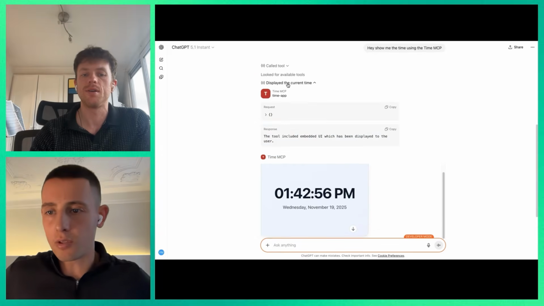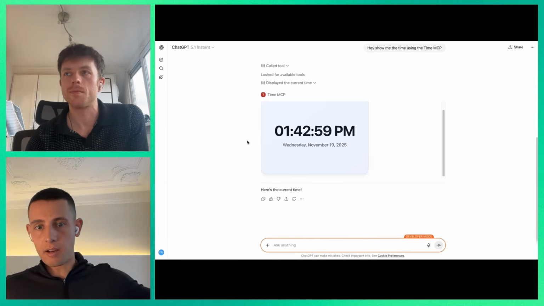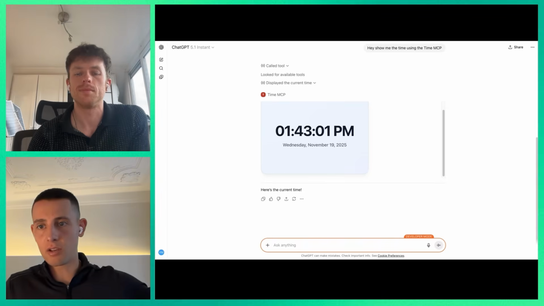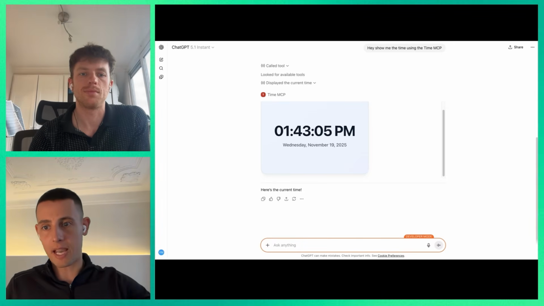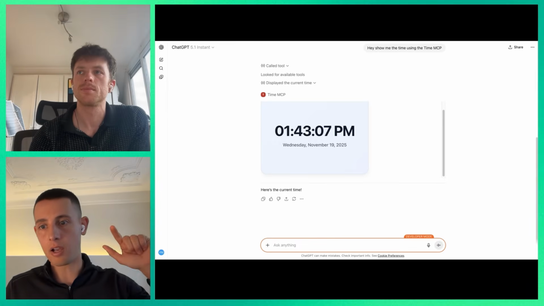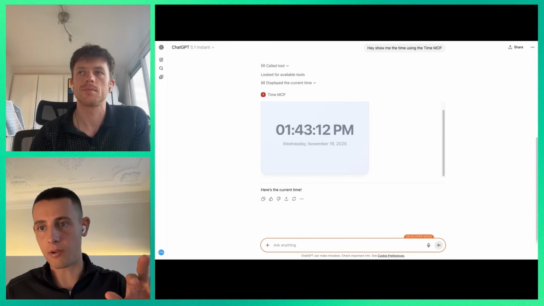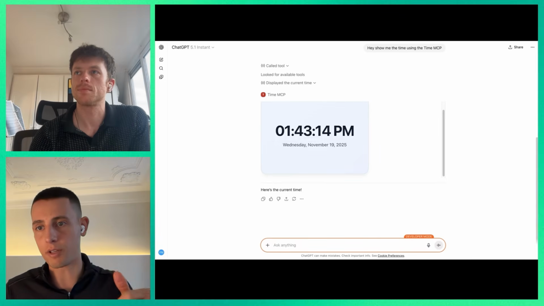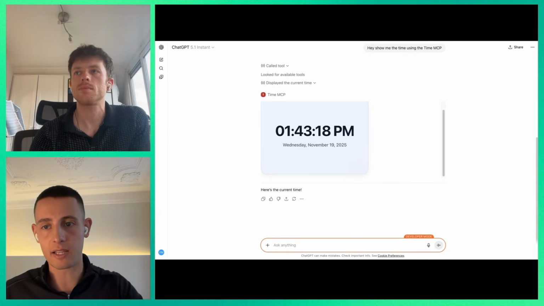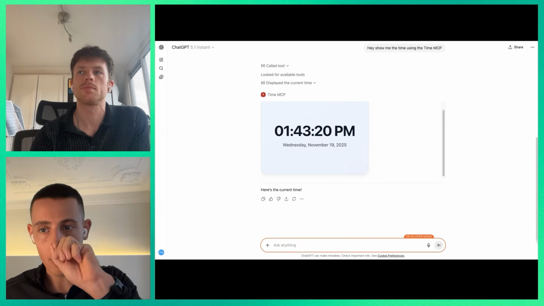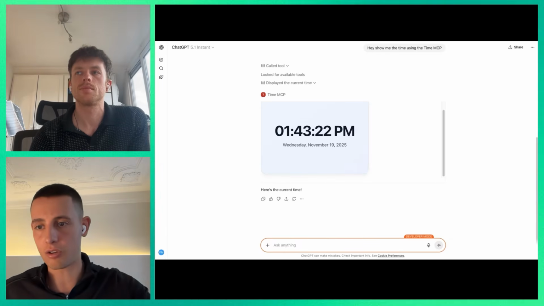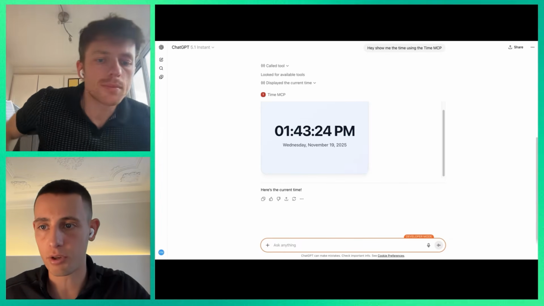This is awesome. Within less than 10 minutes, you're able to take it from prompt all the way to getting it set up on a server, loaded into ChatGPT, and directly working whenever you put a prompt in for it. So that is awesome. And like I said, this could be anything, right? Obviously, the more complex the app is, the longer it's going to take to develop. This is a very simple use case.